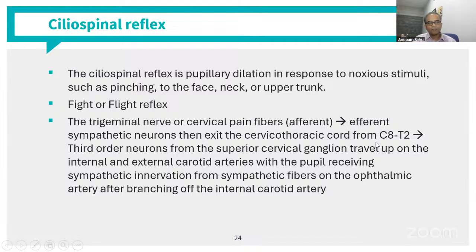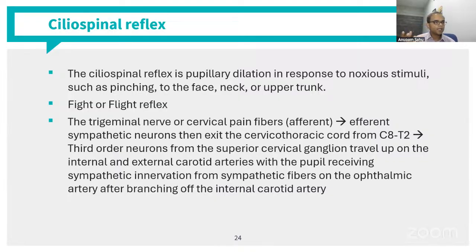So these are, I guess, the major pupillary pathways that we need to know of and the major clinical repercussions of these pathways. Another interesting part is the ciliospinal reflex. So this reflex is basically a pupillary dilation. My first reflex pathway, if you would have noticed, was the response to a pain reflex. Along with that pain reflex comes the ciliospinal reflex, which occurs in conditions where our sympathetic stimulus is involved, which goes into the fight or flight reflex that we know of. So that leads to dilatation of the pupil.